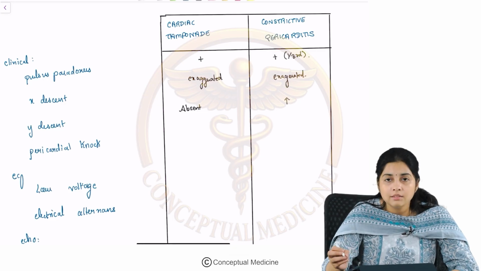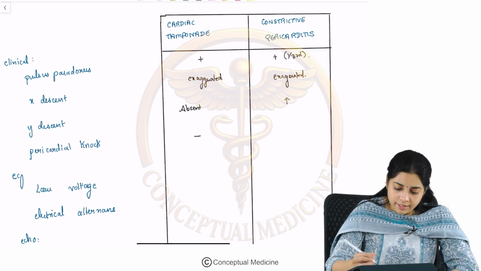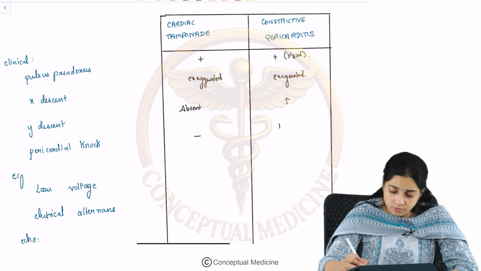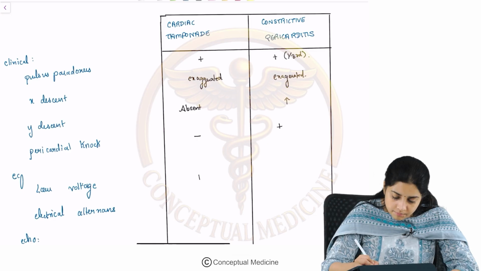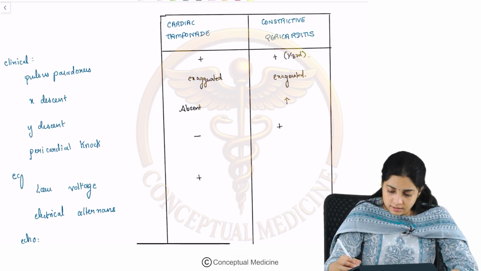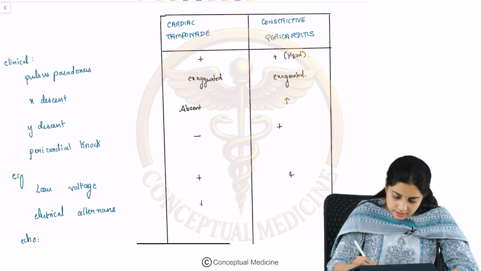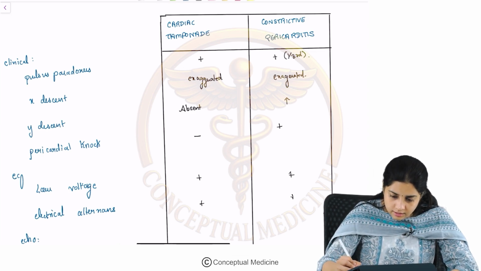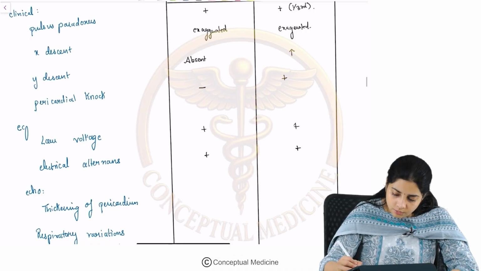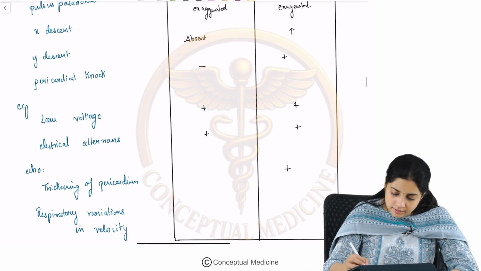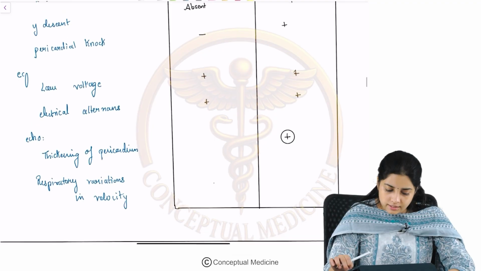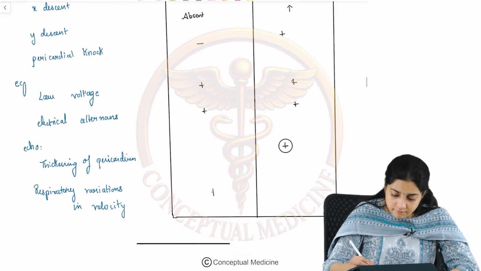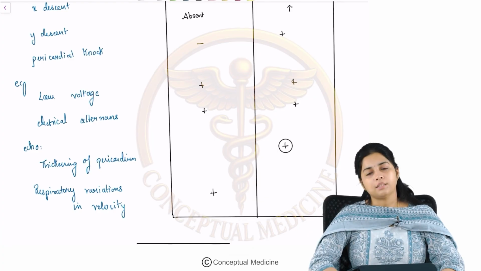It is increased in constrictive pericarditis. Will you find a pericardial knock in tamponade? No, you find a pericardial knock in constrictive pericarditis. Do you find low voltage complexes in cardiac tamponade? Yes, in constrictive pericarditis also. Electrical alternans is seen in both. What happens to the echo? Thickening of the pericardium and respiratory variations in inflow velocity. Thickening of the pericardium is seen in constrictive pericarditis, and respiratory variations in velocity are seen in cardiac tamponade.